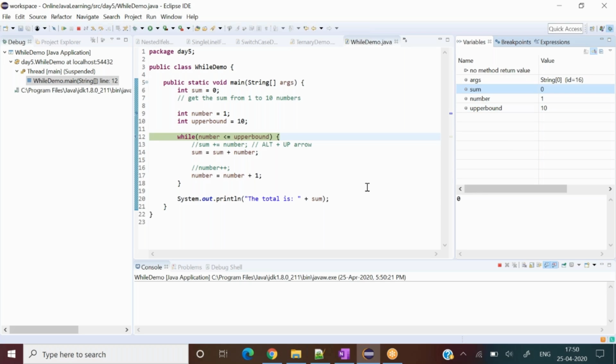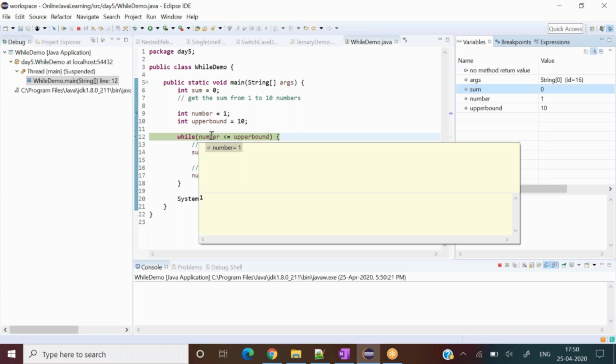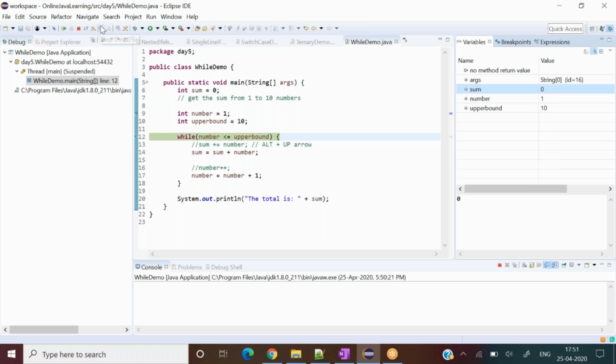Now I can hover my cursor here also, and it should give me the current value. If I hover my cursor here, see, it gives me 1, right? Can you see it? Upper bound is 10, so 1 is less than or equal to 10. Is that a correct statement? That is correct. So if I press F6, it should go into the while statement itself, so the condition is true, it comes here.